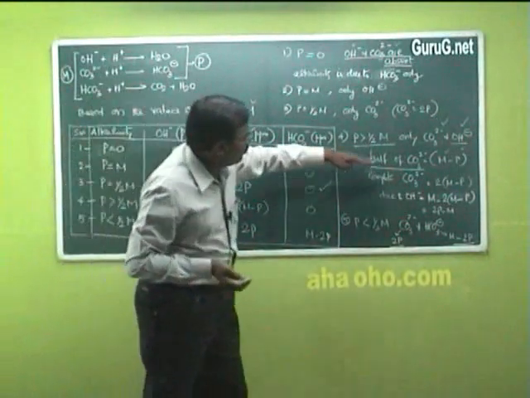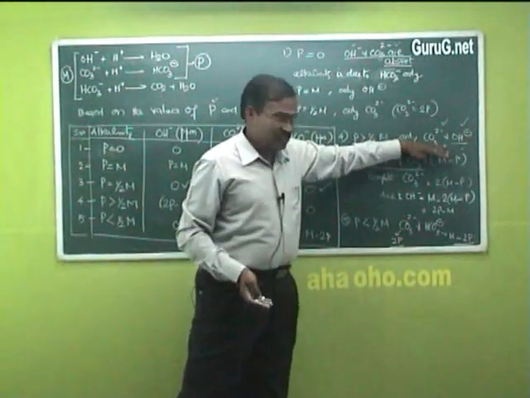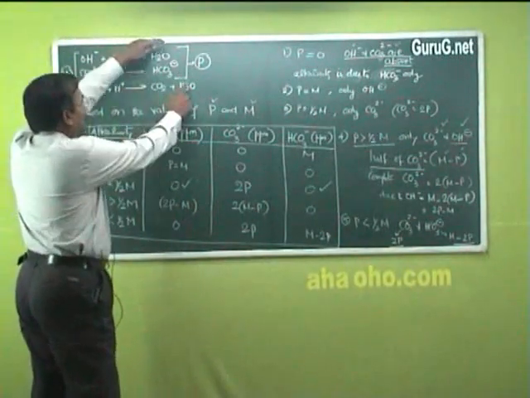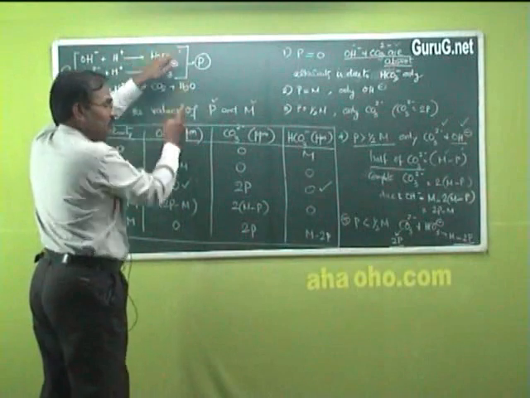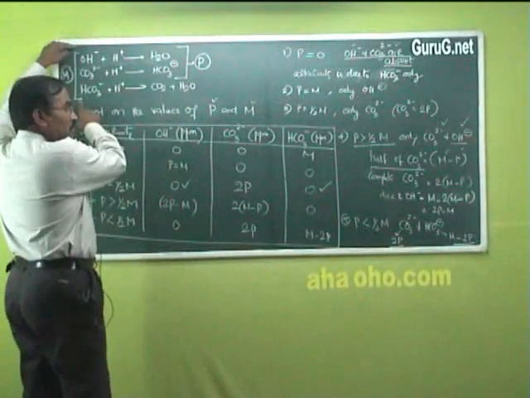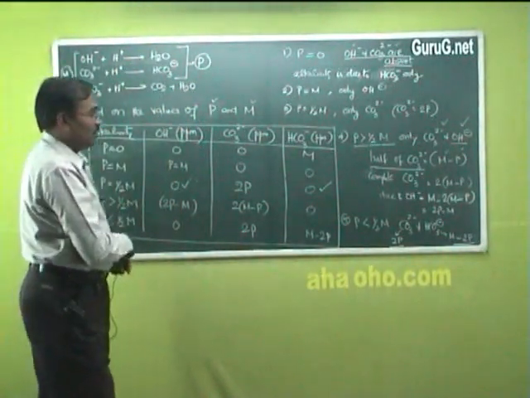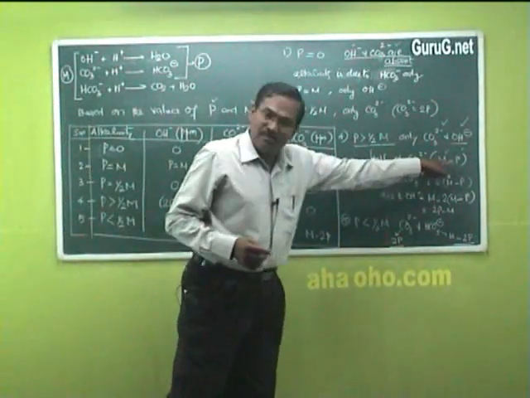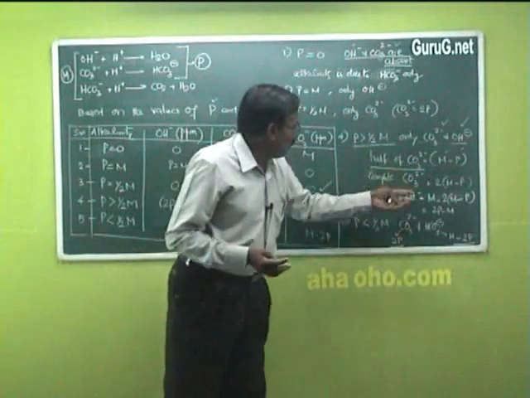For the half neutralization of carbonate, we need methyl orange minus phenolphthalein, and for the complete neutralization, we need twice of this. Half of this we need M minus P, complete twice of this.